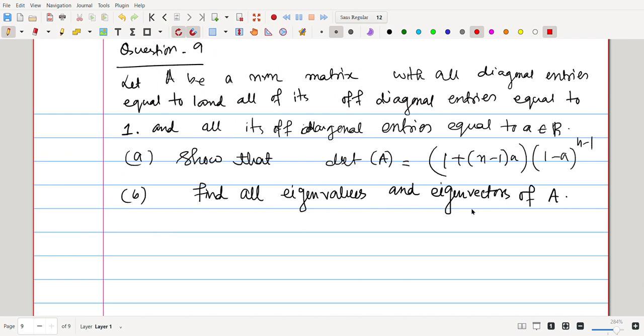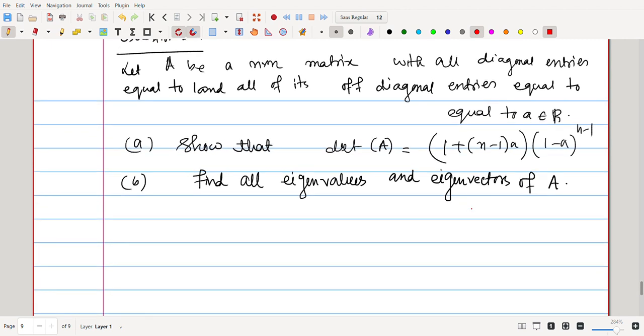Now the last problem from the algebra section: let A be an n by n matrix with all diagonal entries equal to 1 and all of its off-diagonal entries equal to a, not 1. Then I need to show the determinant of A is this and find all the eigenvalues and eigenvectors. If you find the eigenvalues, then you can easily find the eigenvectors also. That is just a computation, right?